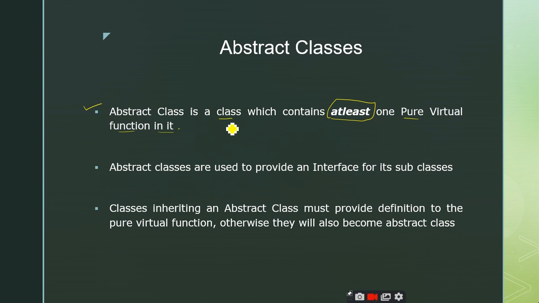Let us see, forget about what this pure virtual function is. We'll discuss all these things, but initially, to have some idea on abstract classes, you can say it is a class that contains at least one pure virtual function. We will see one by one what a virtual function is and what a pure virtual function is. All these things we will discuss. But remember that an abstract class is a class which consists of at least one pure virtual function in it.